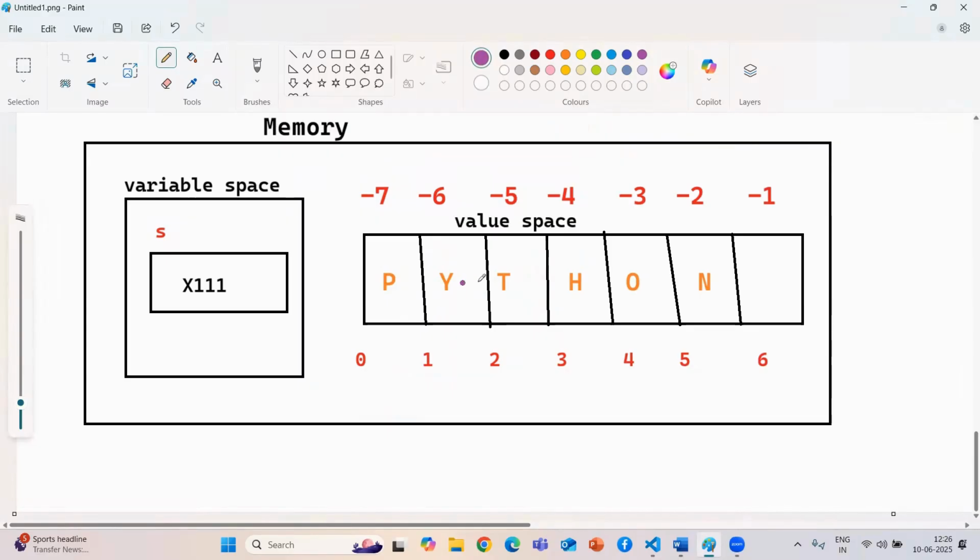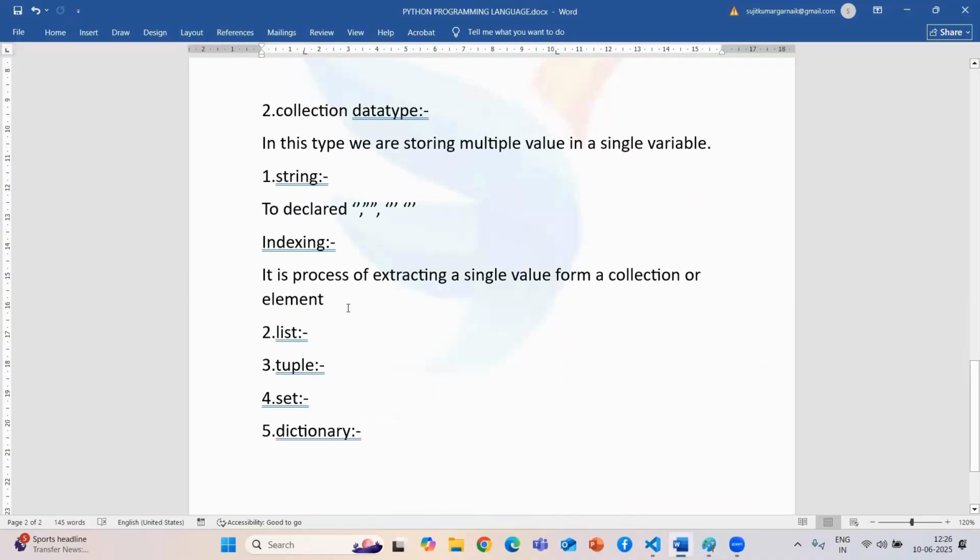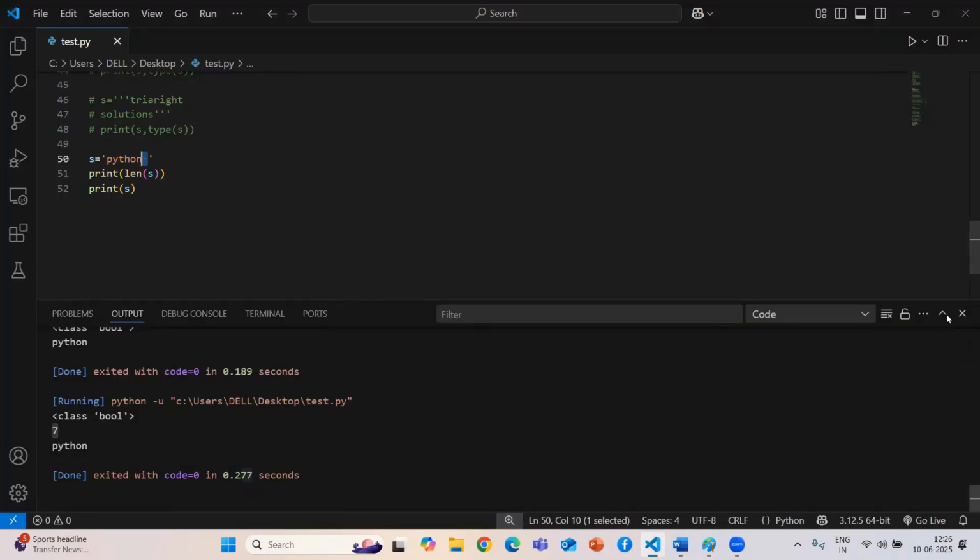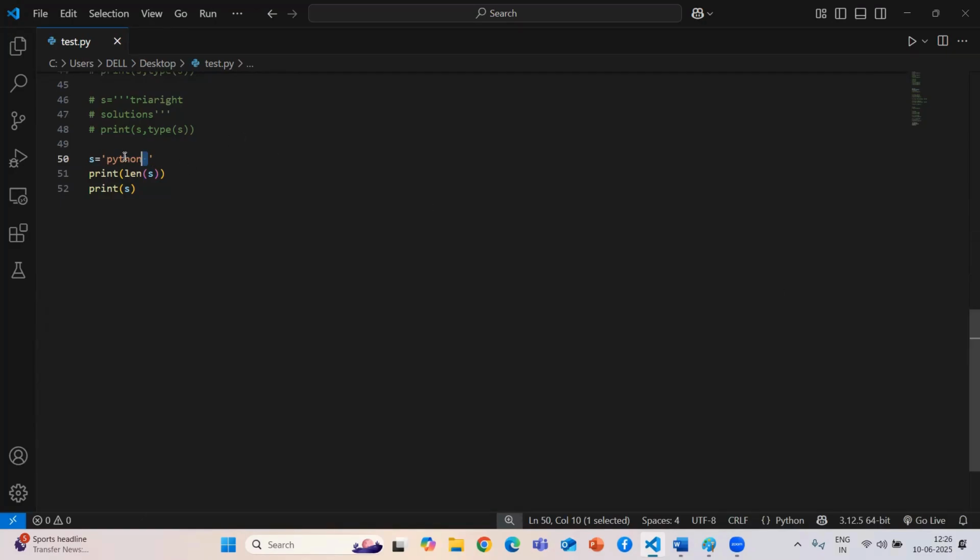The syntax for this indexing is: you pass the variable name and a square bracket, and inside this square bracket you need to pass the index position. Now I'll give you that example. My requirement is that I want y only.